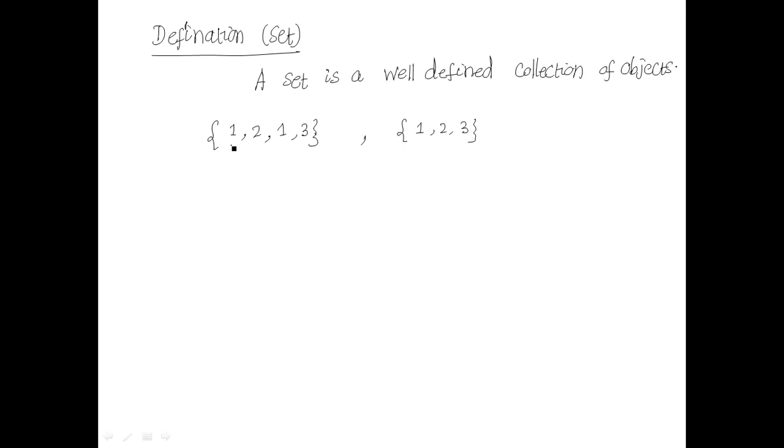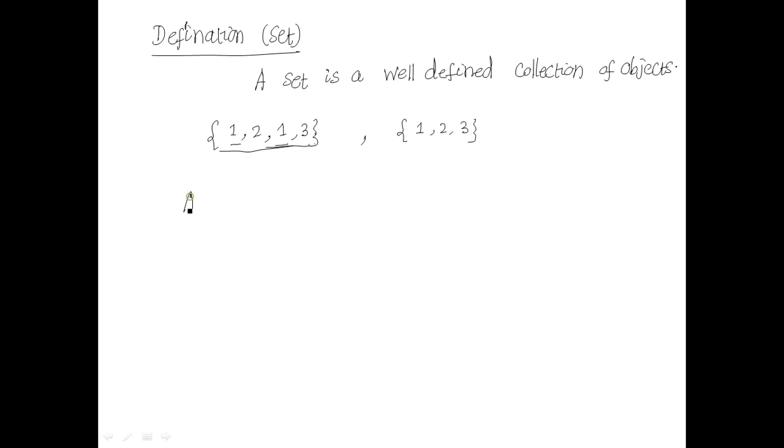You can see that 1 is repeated 2 times here, but we need it only one time. A set is nothing but a collection of elements in a group, so you cannot take one item 2 times. So for this reason, a set is a well defined collection of distinct elements.